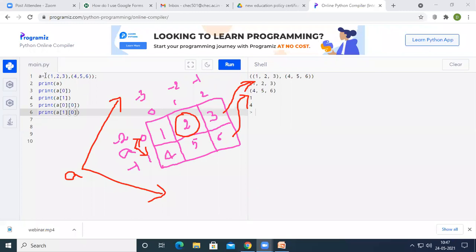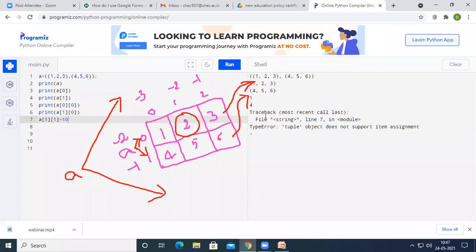So this is how a nested tuple will be stored. Similar to the previous statement, we have stated that we cannot change the values of a tuple. For example, if I give A of 1, 1, which means row 1 and column 1, and I want to change the value 5 to 10, and I write the statement, I am going to get a compile time error at line number 7. We try to change the value at a certain index, which is not possible because a tuple is an immutable object, right?